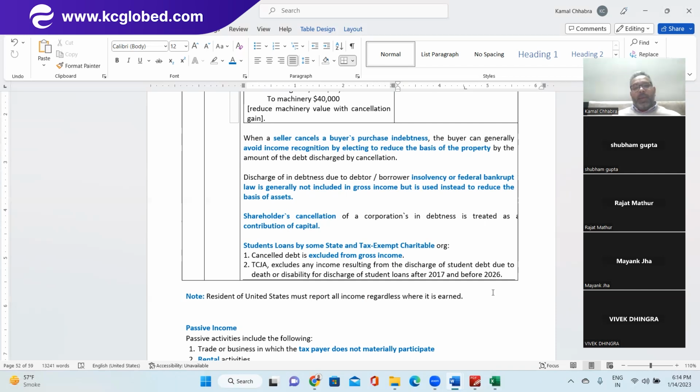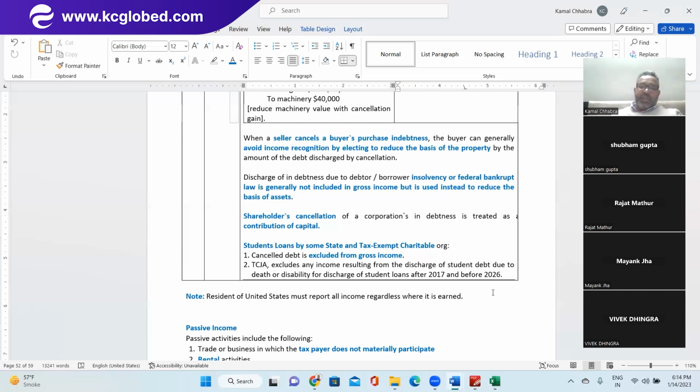Discharge of indebtedness of a debtor or borrower in case of insolvency or federal bankruptcy law is generally not included in gross income, but is used instead to reduce the basis of the asset. Same question which you were asking, Shubham, right?